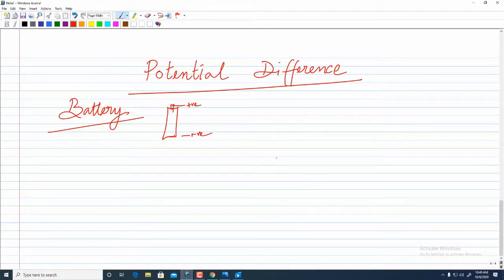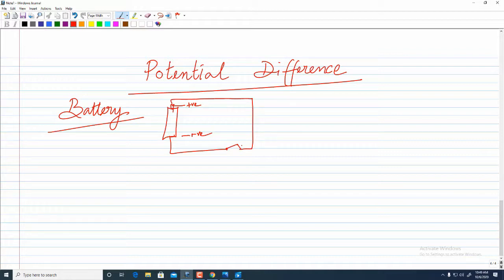So a potential difference is created by a battery through chemical reactions which help in the accumulation of positive charges on one side of the electrode and negative charges on the other side. When it is connected in a circuit, and the circuit is completed with the battery and a switch, and the switch is closed, we get a completed circuit, and the accumulated charges can now move to constitute the electricity. So this is how a potential difference is created by a battery.